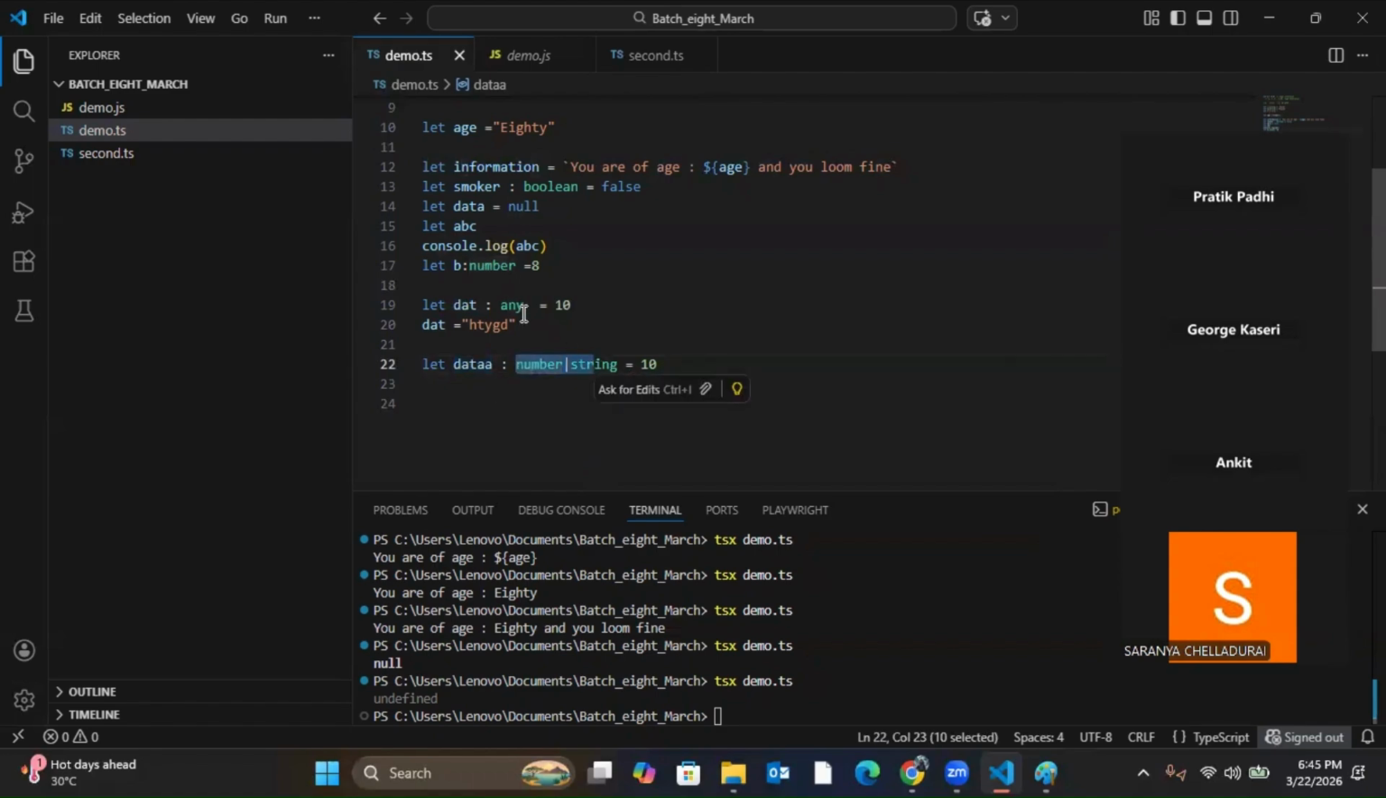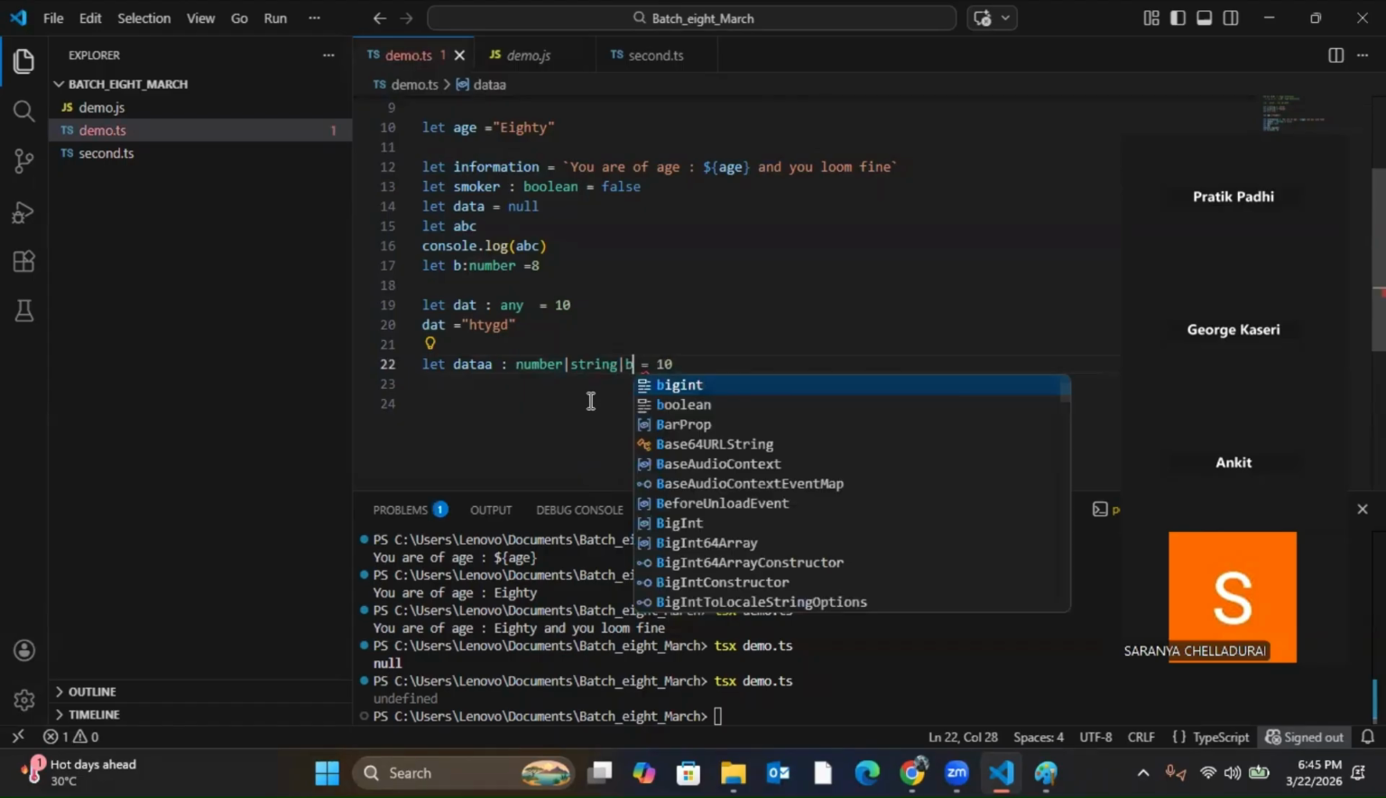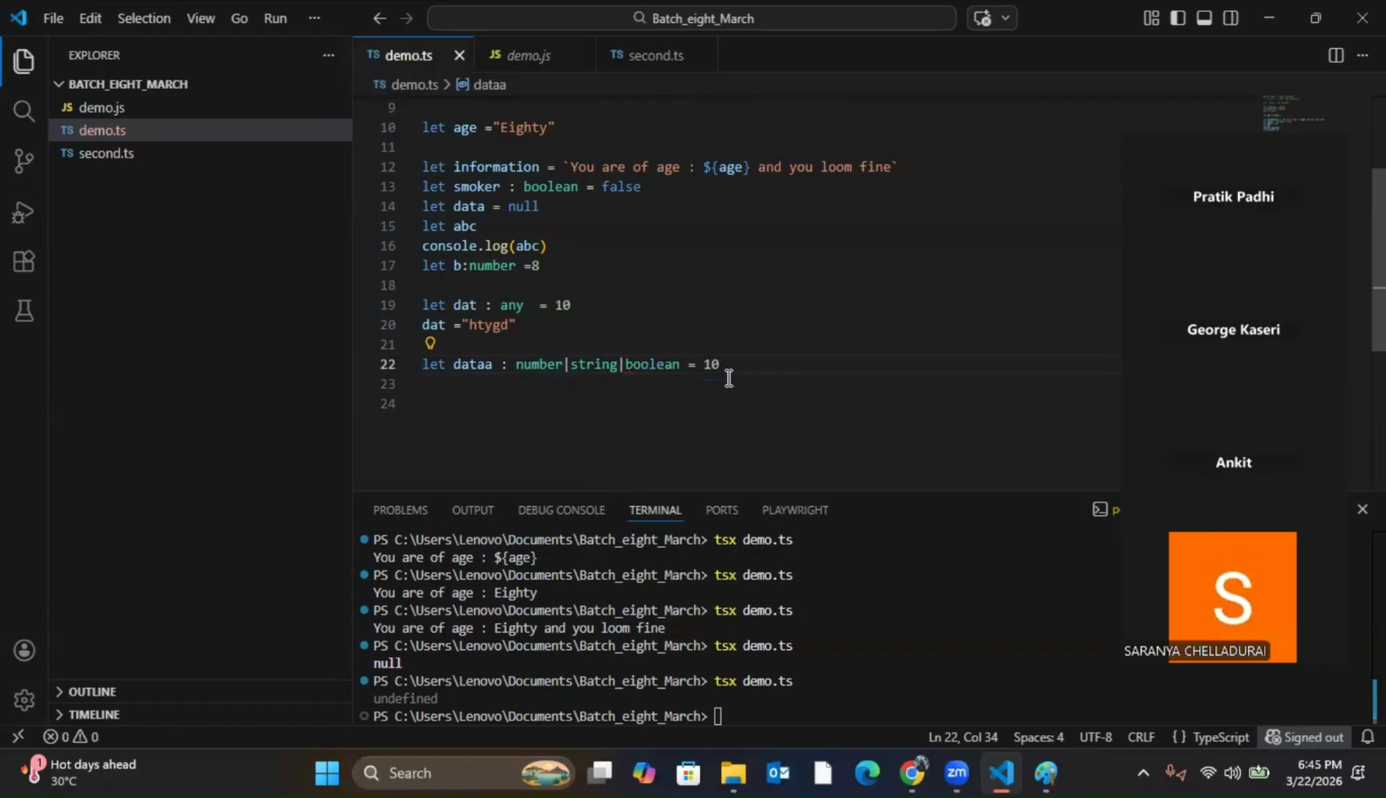Union means it will not use a keyword like any. For any you are using any, but for union, you will not use the word union. You have to use it like this. Whichever types you want it to accept, you assign, give a pipe symbol, then string. If I want it to accept boolean also, then again I can give a pipe symbol and write boolean. Whichever I want it to accept, I can write. So this way of defining is called union.